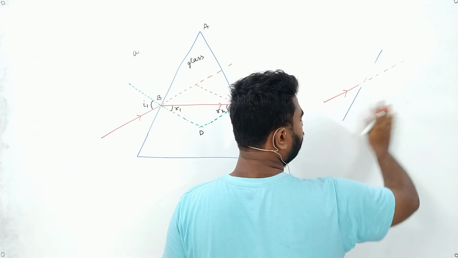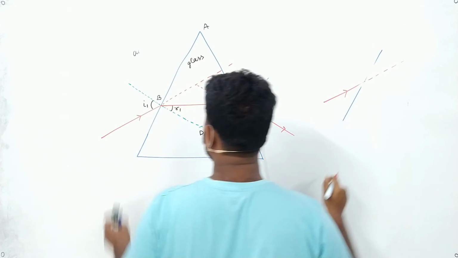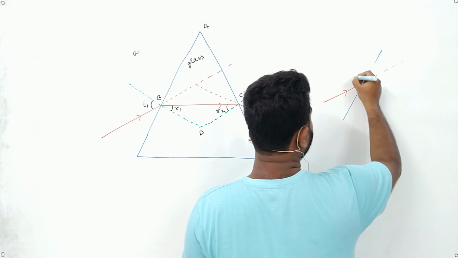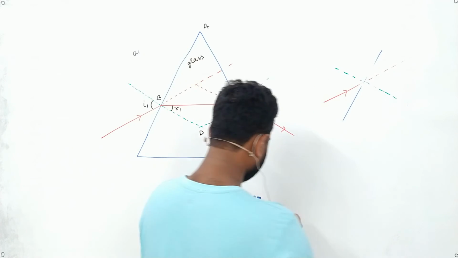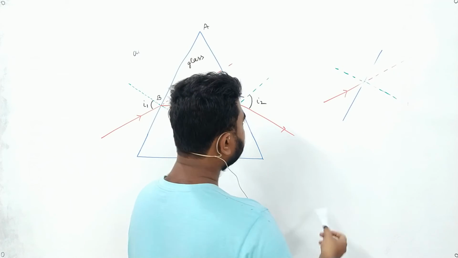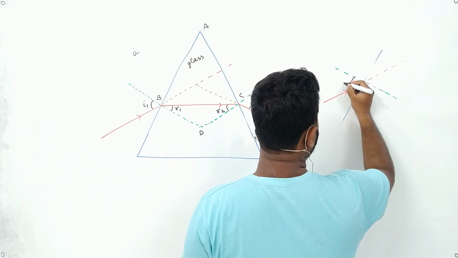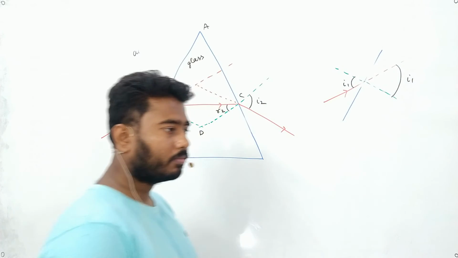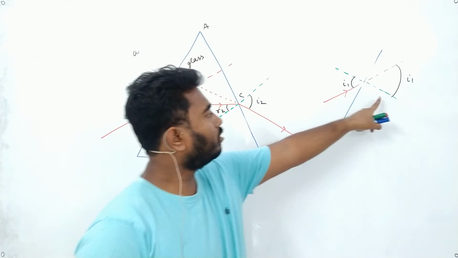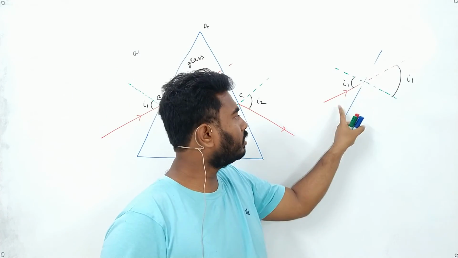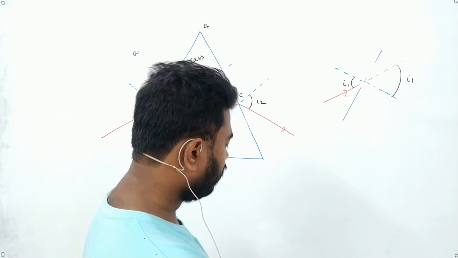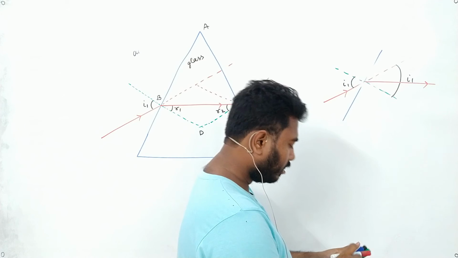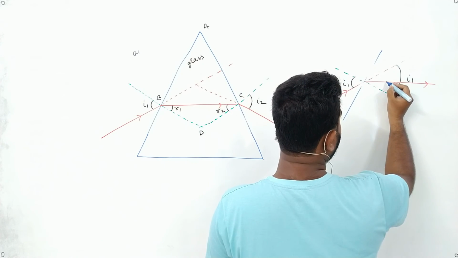If there would have been no glass slab, it would have passed in this way. But what happened is that due to the normal at this position and due to refraction, it is passing in some other direction. Now if this is I1, this one is also I1, vertically opposite angle. Now when it is going in some other direction, we call this one R1.